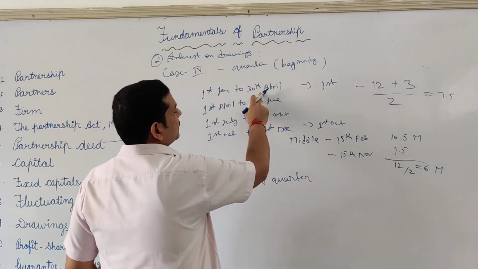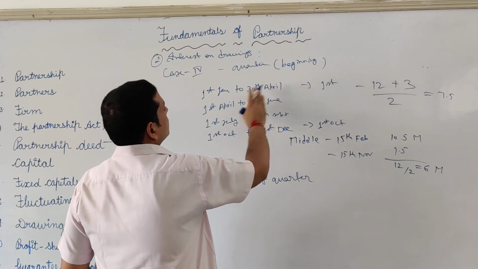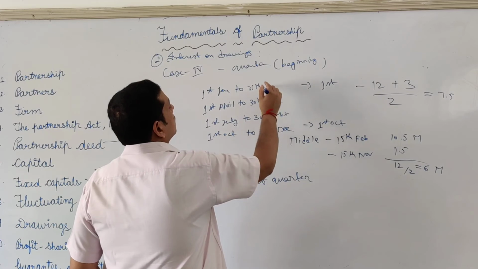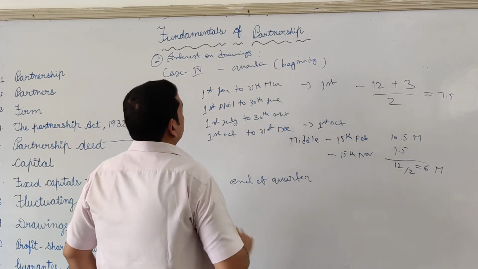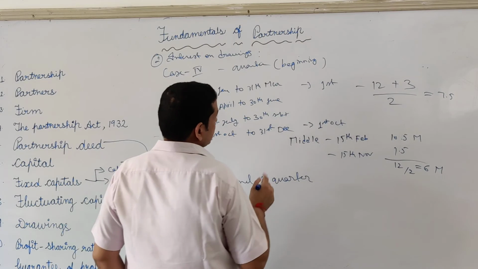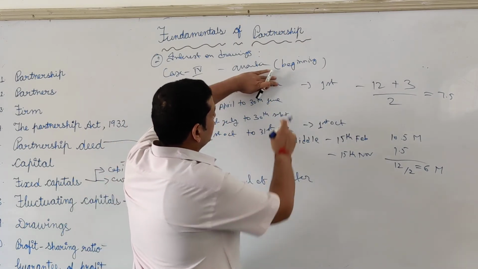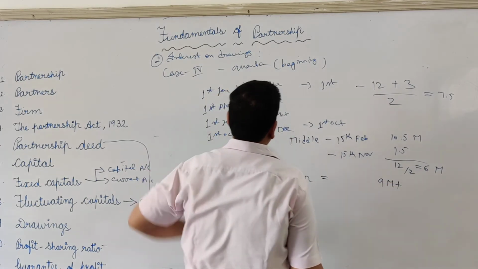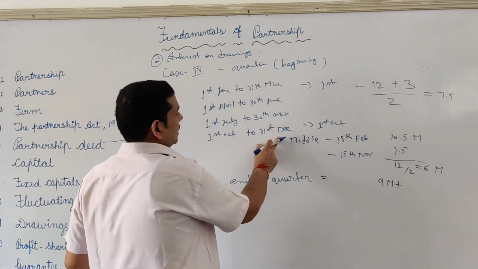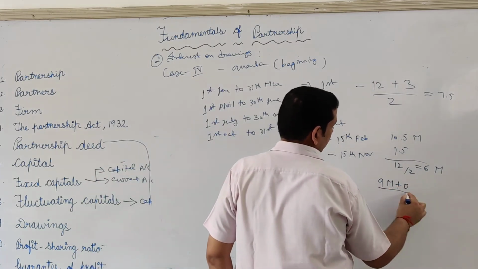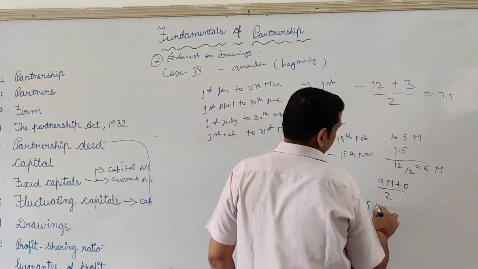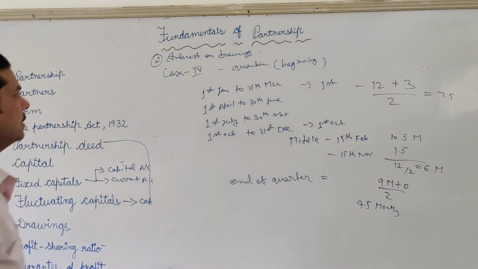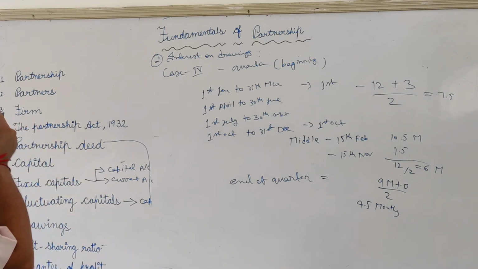Last case, at the end of quarter. So what is the end of the first quarter? So time left after first drawing is 9 months. And last drawing is on 31st December. So nothing is left. 9 divided by 2 equals 4.5 months. In this way, you have to deal with the numericals of quarters.